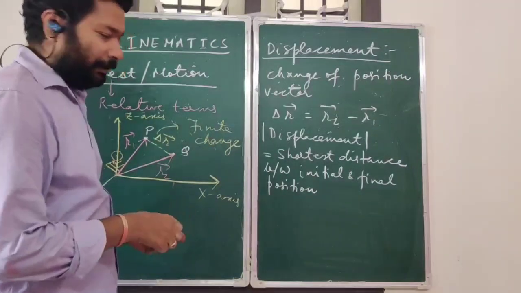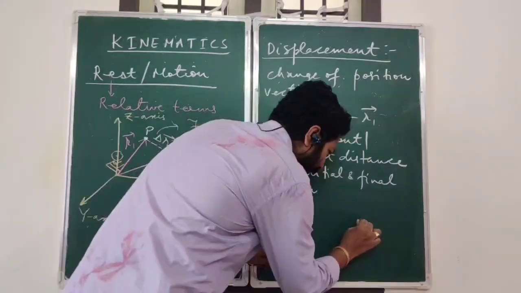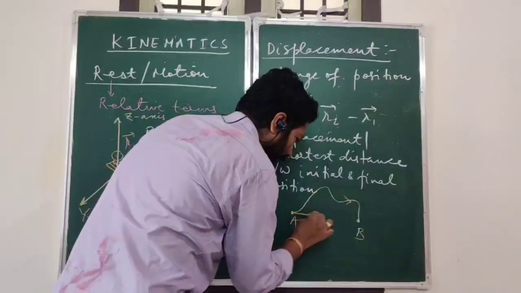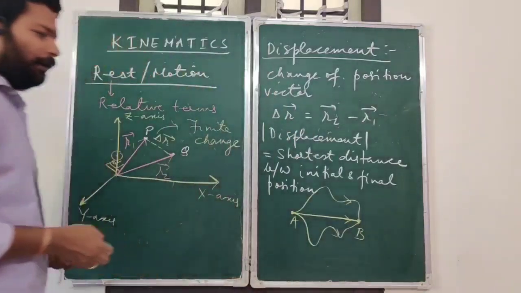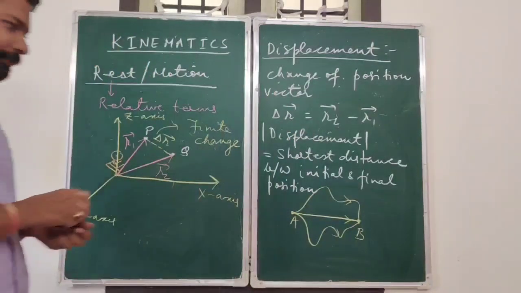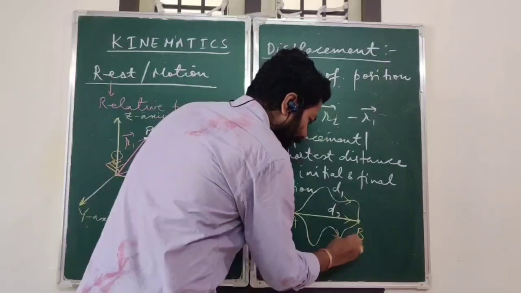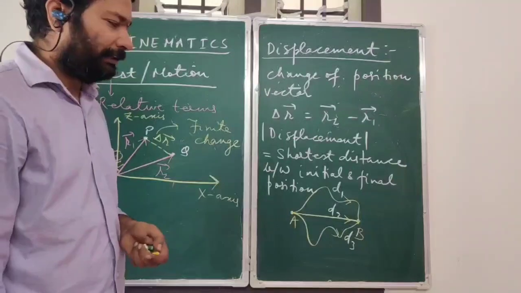So let us take an example. Again, the body is moving from A to B along different paths. Now for all these three paths, let us say the displacement is d1, d2 and d3. So what can we say about d1, d2 and d3?